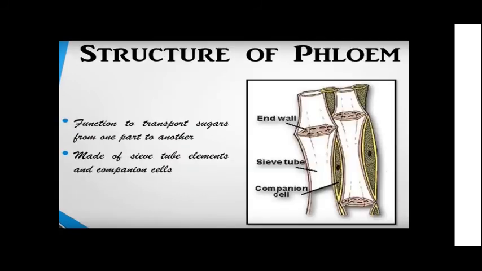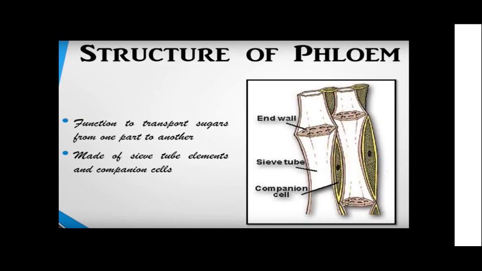Next let us move to phloem. Its function is to transport sugar from one part to the other. Sugar is nothing but food. It is transported from the leaves to different parts of the plant, and phloem is made up of sieve tubes and companion cells. Both have to function together. Only the companion cell has a nucleus; the sieve tubes have no nucleus at all. So if the sieve tube has to work, the companion cell has to work. Sometimes they are together called sister cells. Between two cells you can see some holes, through which the food will be transferred.